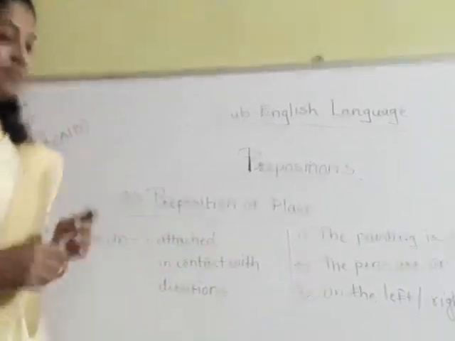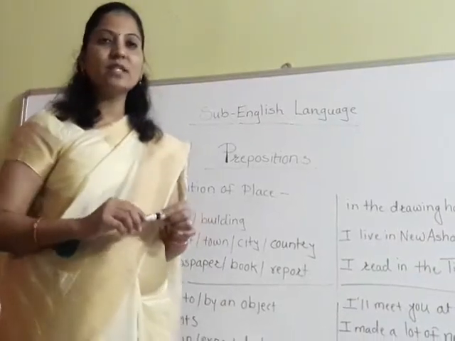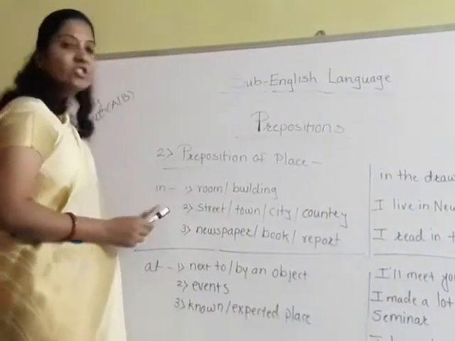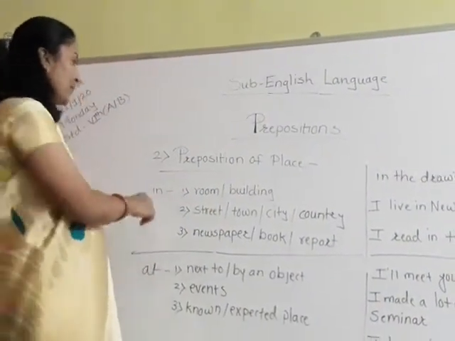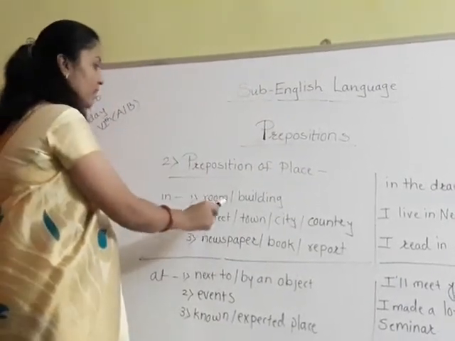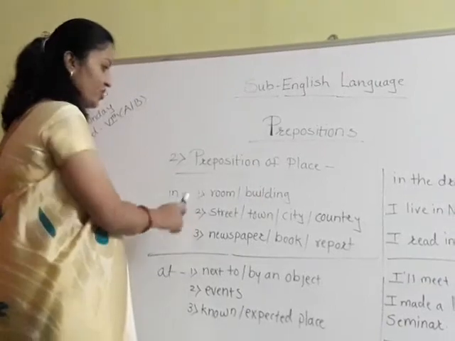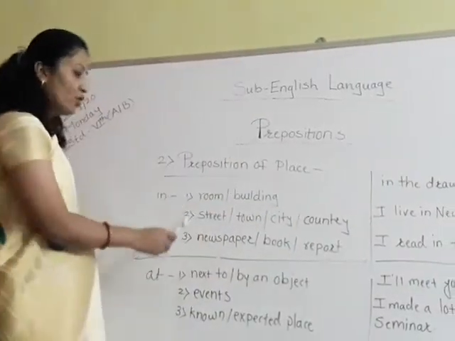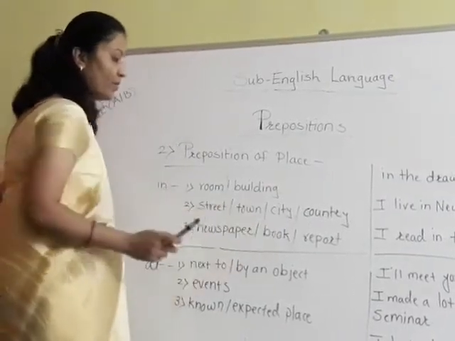Let's move further. Students, we have seen the preposition on. Now we are going to see the preposition in. Preposition in is used when we are talking about a room or building, street, town, city or country, newspaper, book or report.